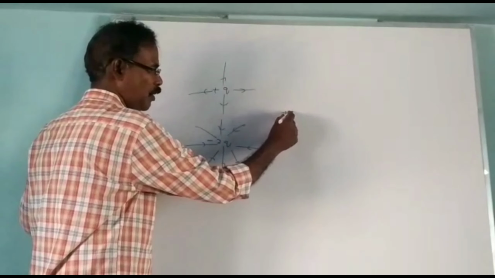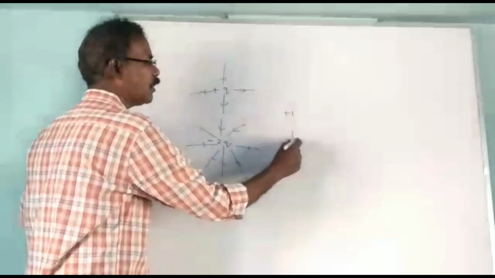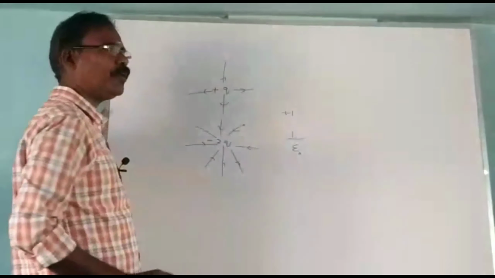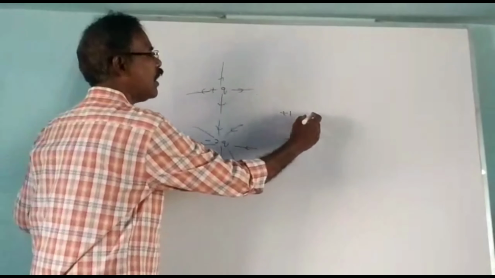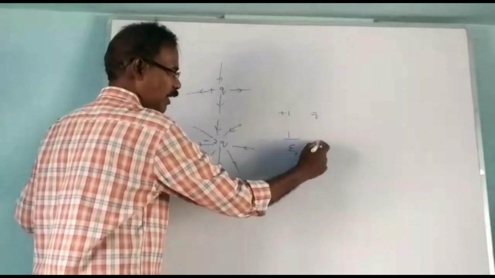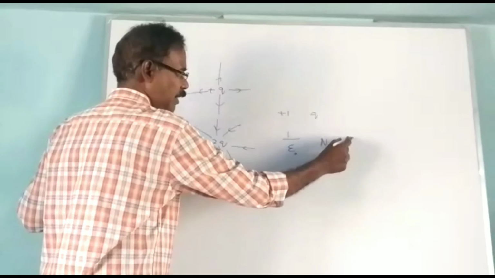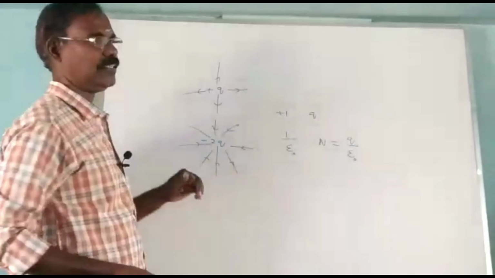Suppose this is a unit positive charge kept in space; it gives 1 by epsilon naught lines. So a charge Q gives how many lines? This gives n equal to Q by epsilon naught lines.